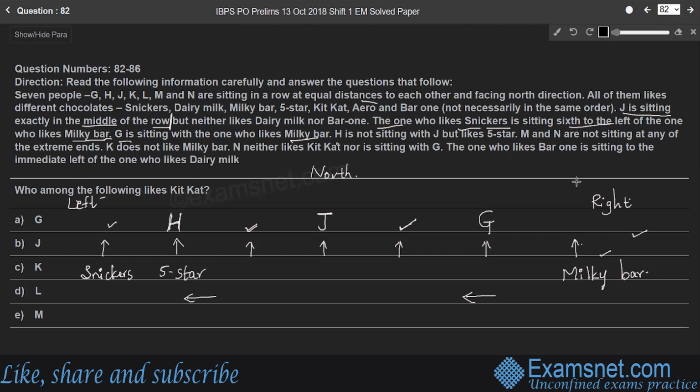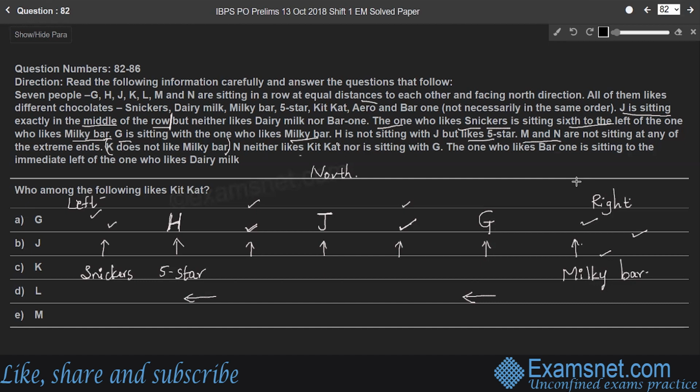Right? Next point. M and N are not sitting at any of the extreme ends. So M cannot sit at the extreme right end and cannot sit at the extreme left end. So the position of M and N has to be either the third position from the left or the fifth position from the left, right? Moving further, K does not like Milky Bar. We'll consider this point later.